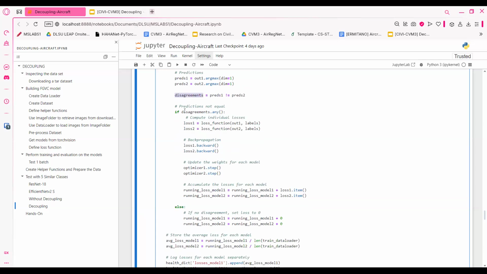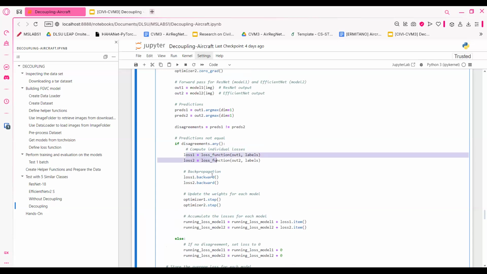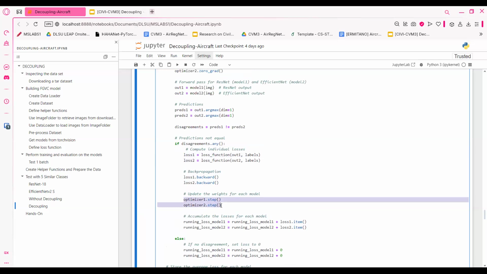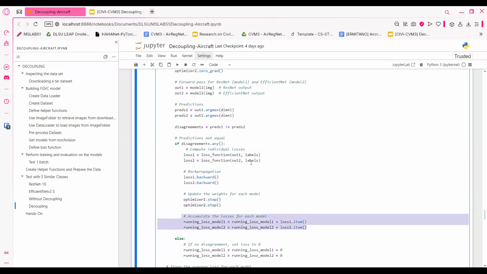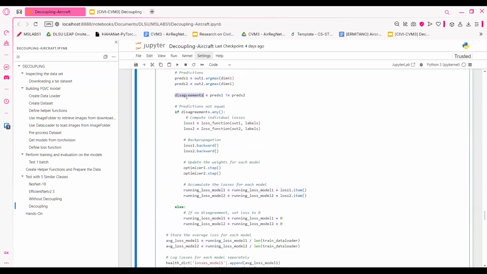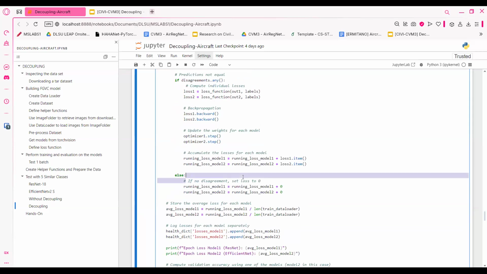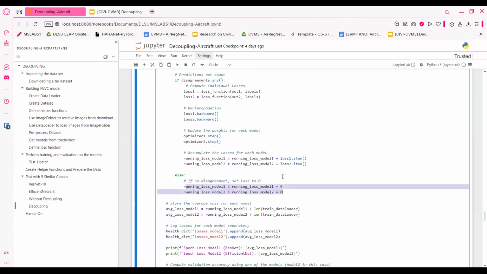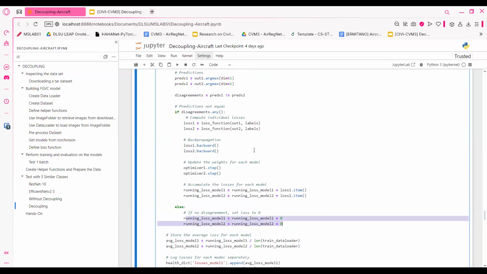So if there are any disagreements, we make the updates on the loss, we do backward propagation, we update the weights, and then accumulate the loss. But what if they do not have any disagreements, which is if either model 1 and model 2 are both correct, or model 1 and model 2 are both incorrect. So if no disagreement, we just set the loss to about 0. No updates whatsoever.